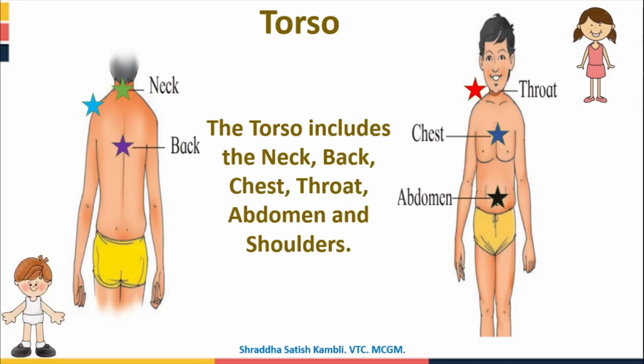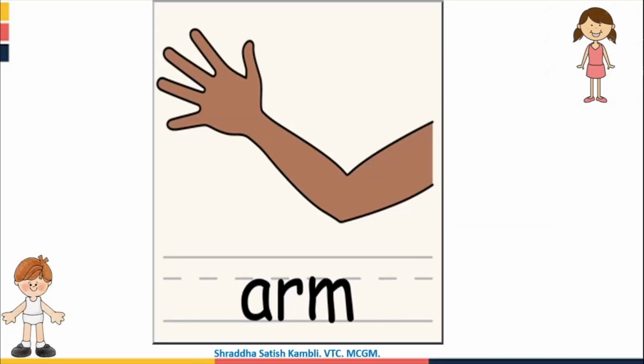Alright, so these are all part of the torso: your neck, your back, your chest, your throat, your abdomen and your shoulders. And if you look into the textbook, you will see exactly the same image of this boy in the textbook.